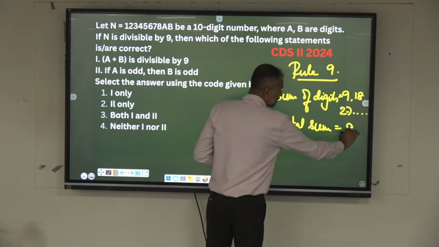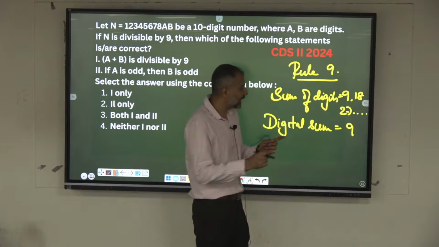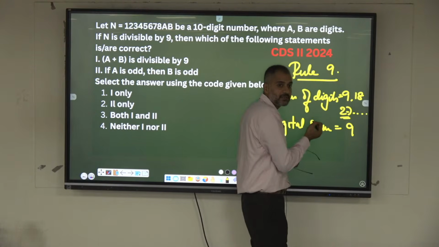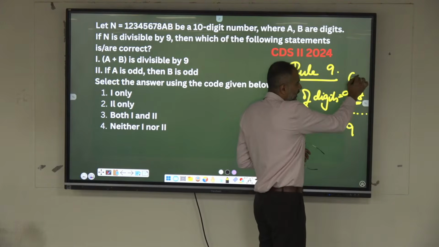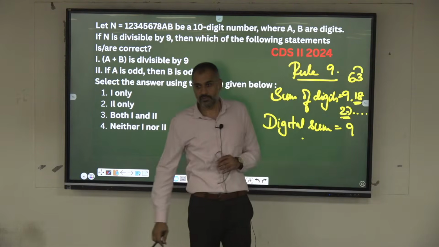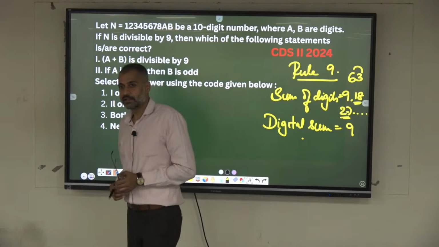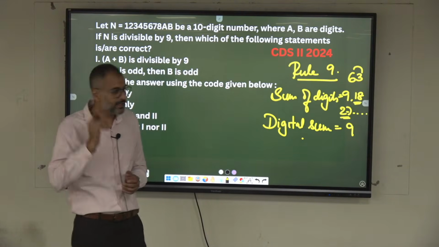Or else the digital sum is equal to 9. Meaning if you keep on adding all the digits here, 2 plus 7 is how much? 9. 1 plus 8 is 9, 6 plus 3 is 9. So these kinds of numbers are always divisible by 9.